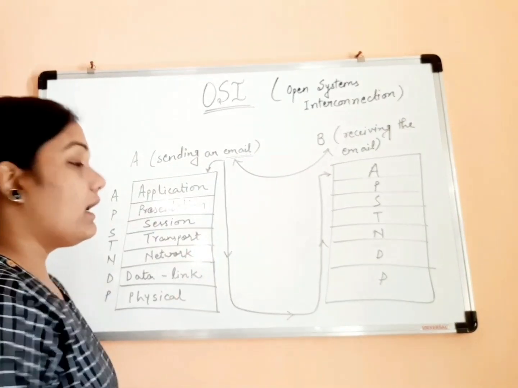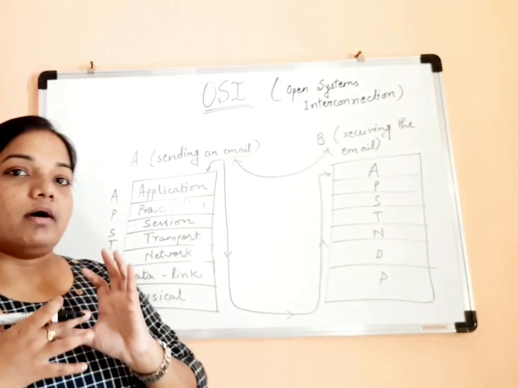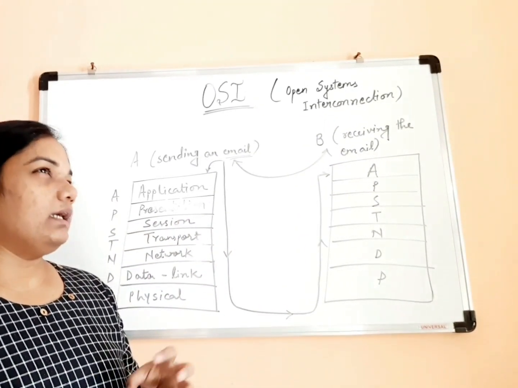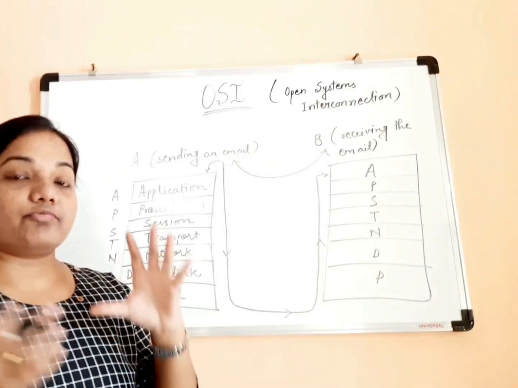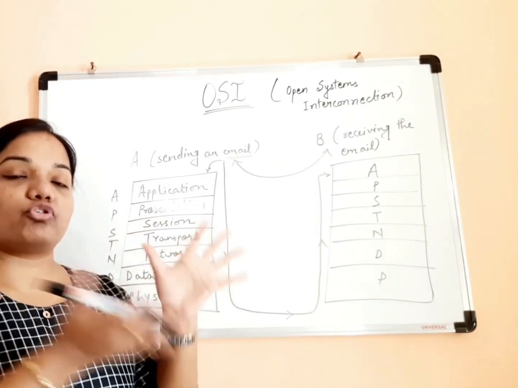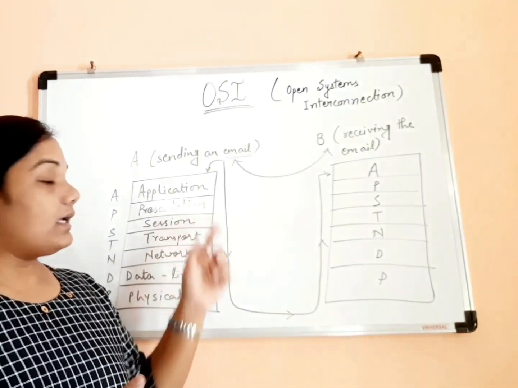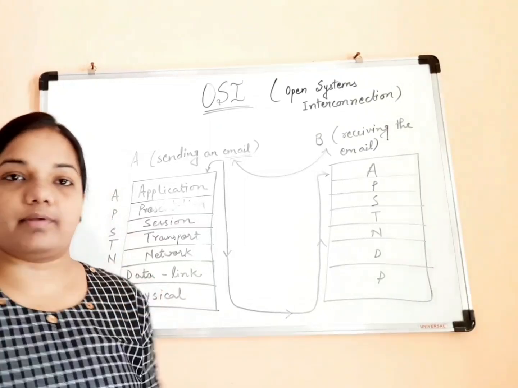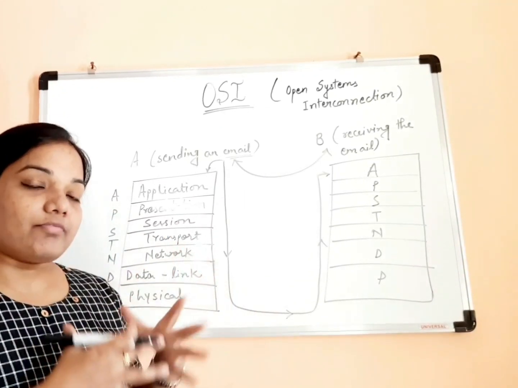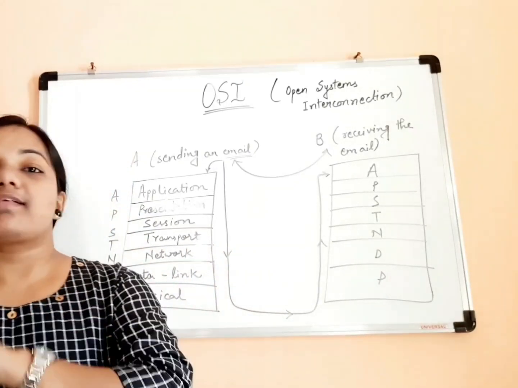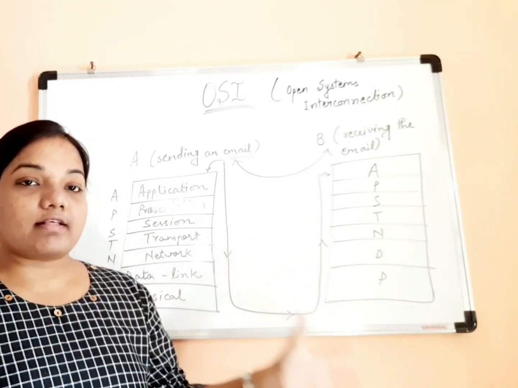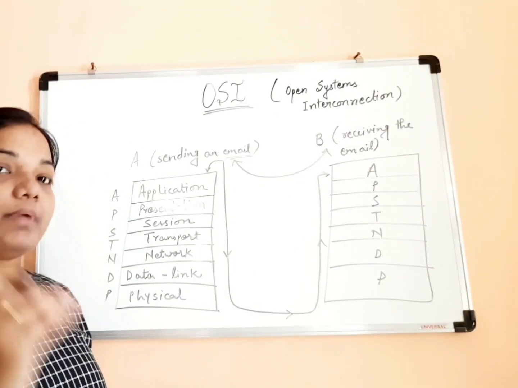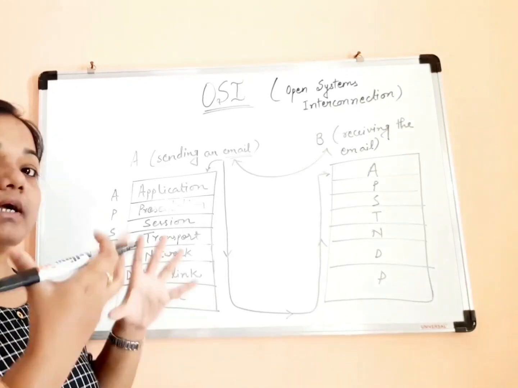Then comes the session layer. In this case, the important part that the session layer plays is synchronization. You can take it like this: whatever content you are sending through mail to the receiver, the session layer ensures that that content is being received by the receiver. Fine. So what you are sending and what the receiver is actually receiving, synchronizing this content is the task played by the session layer. Okay, so mainly it takes care of the synchronization of the content.